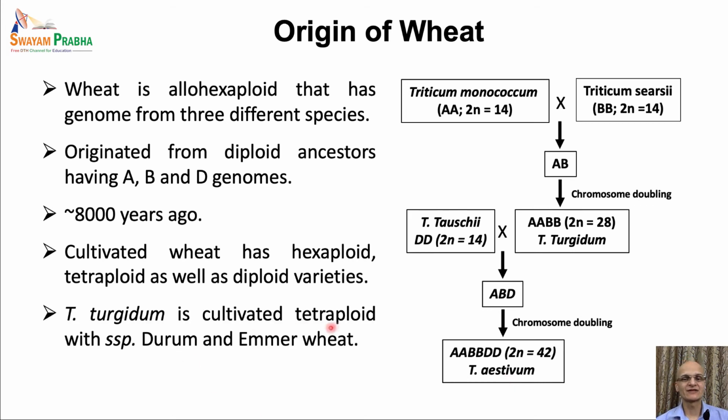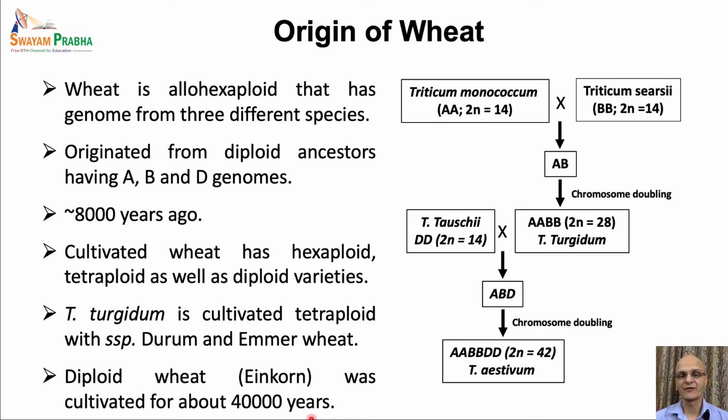Triticum turgidum is the cultivated tetraploid species, and it has two subspecies which are cultivated. These are durum wheat and emmer wheat, and they are specifically grown for their gluten content and used for various purposes in the food industry. And finally, there is the diploid einkorn wheat, that is Triticum monococcum.